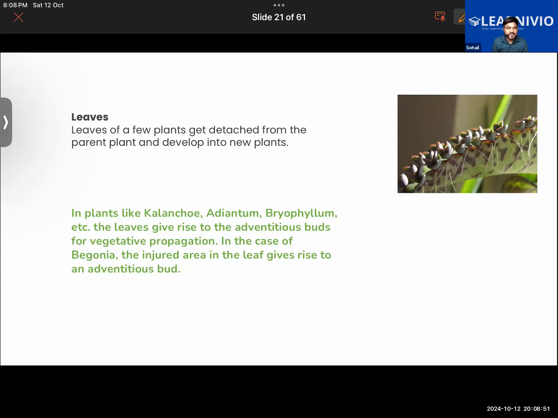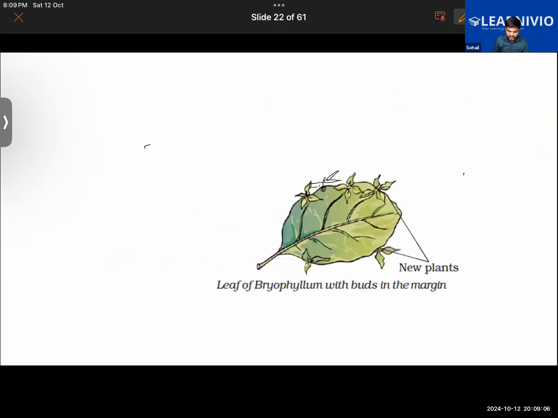Then we have another method by which a new plant can be grown with the help of the leaves. So leaves of a few plants, when they get detached from the parent plant, we get to see that on the edges of the leaves, tiny buds will be growing. Tiny buds will grow, and out of those tiny buds, new plants start to emerge.